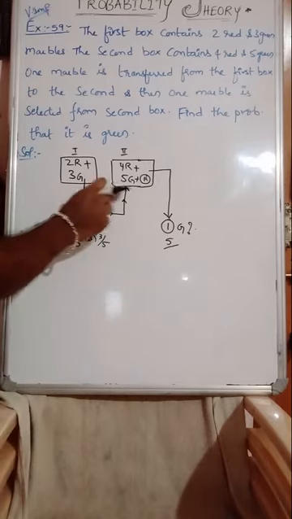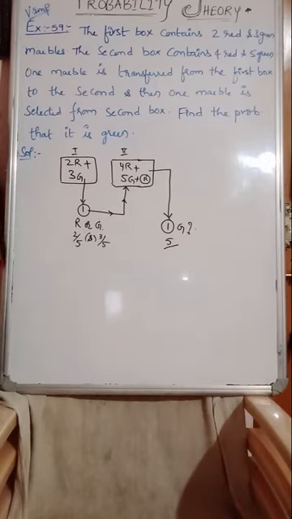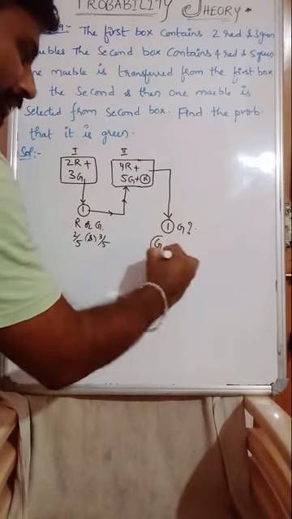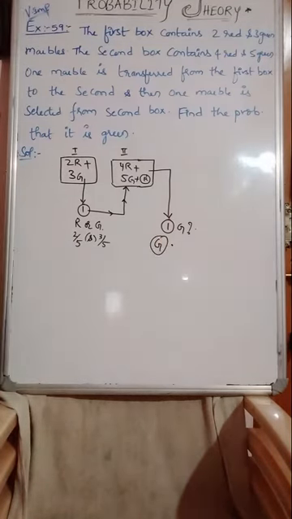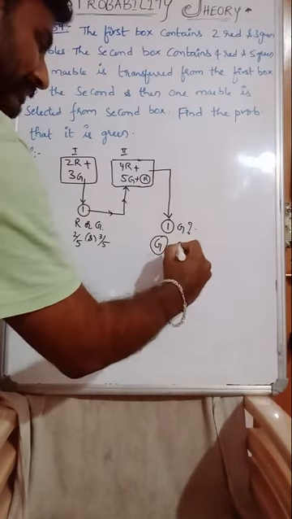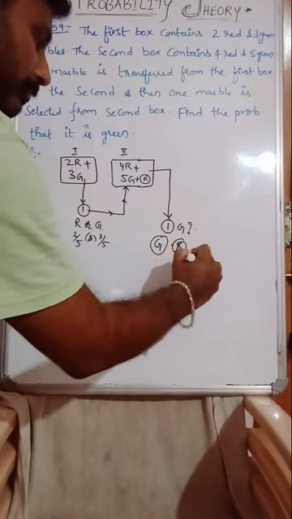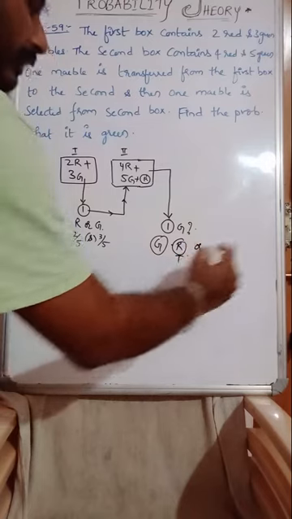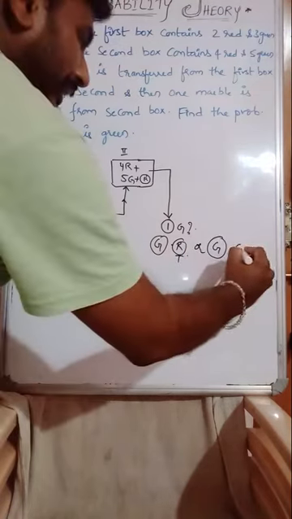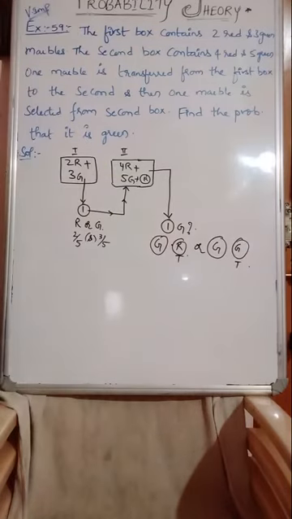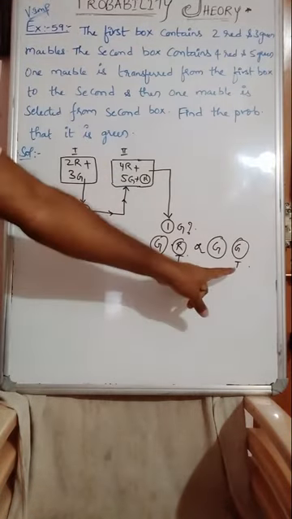See here, the possibility of getting green, there are two ways. Getting green, known that red is transferred, or getting green, known that green is transferred. So these are the only two possible cases, or no?